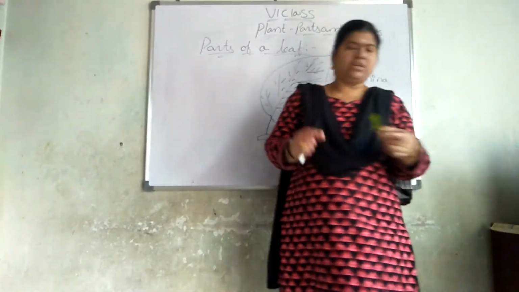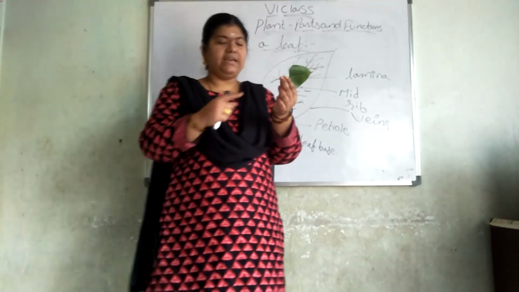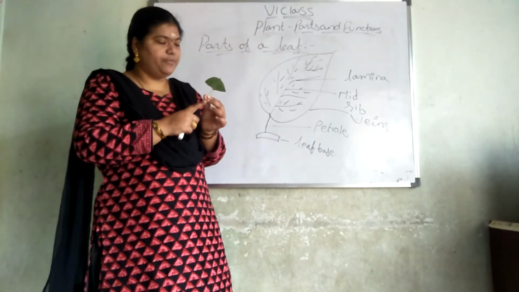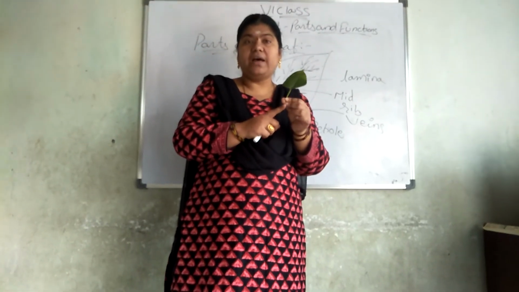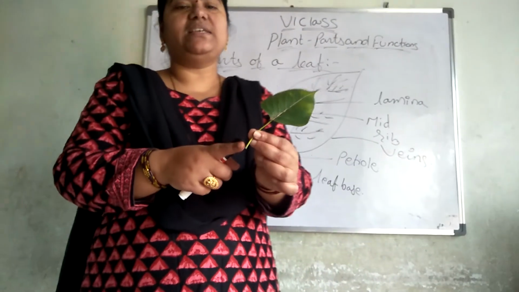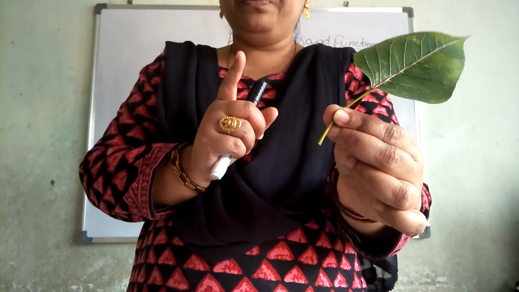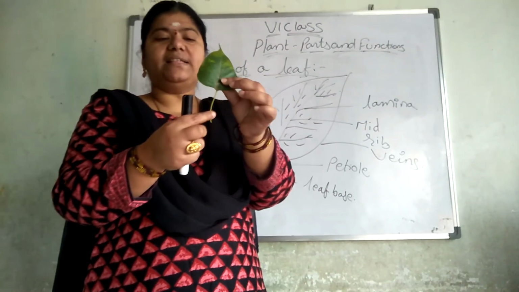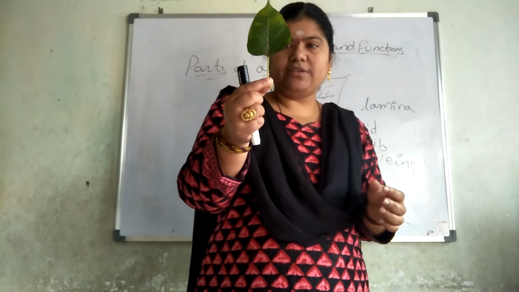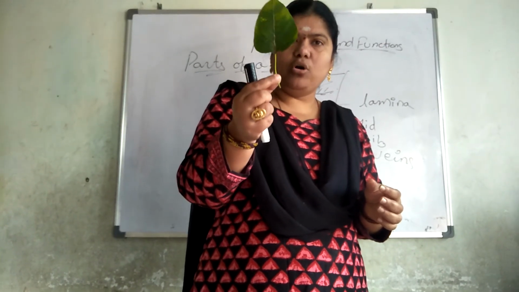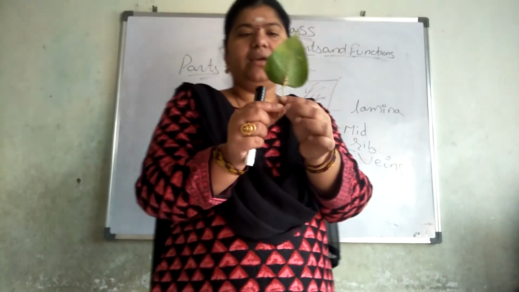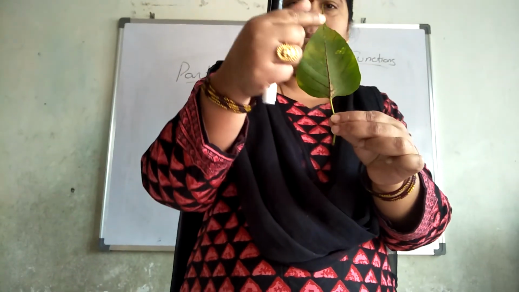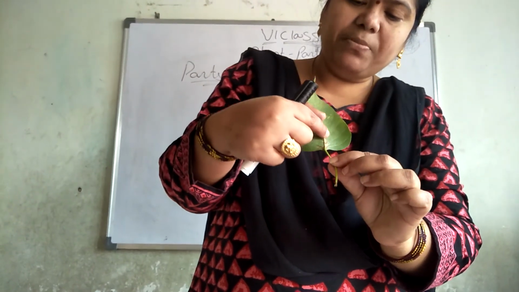So see here, I took the paper leaf. You can see here, this part comes under the leaf base. This leaf base is connected to the stem of the leaf. Did you understand? We will pluck it like this from the plant. This is called the petiole, which we will hold. Next, you can see very clearly the long part, like our backbone. This is called midrib.